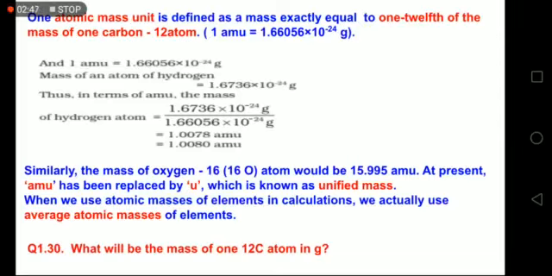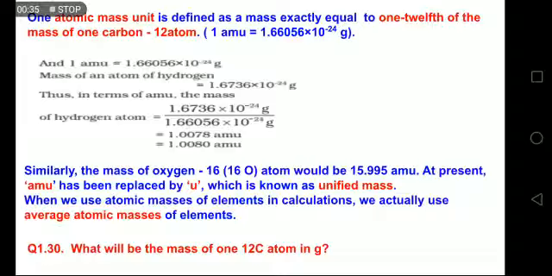So that comes out to be 1 divided by Avogadro's number. That is, if I divide 12 by Avogadro's number, I get the mass of one atom of carbon-12, and I again divide this by 12. So that is 12 divided by Avogadro's number, multiplied by 1/12. The 12 and 12 cancel. So 1 AMU is 1 upon Avogadro's number grams. When you calculate, you will get this value, 1.66056 × 10^-24 grams. This value is very important.